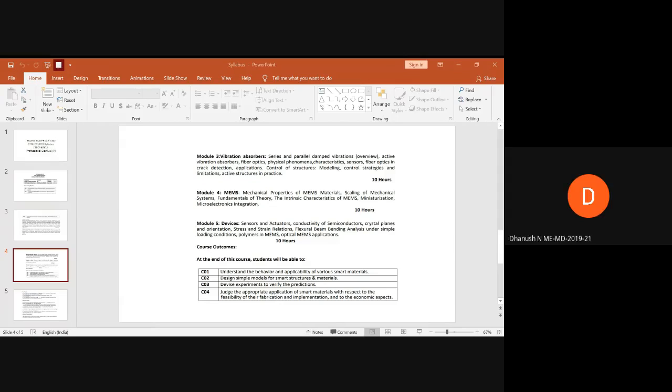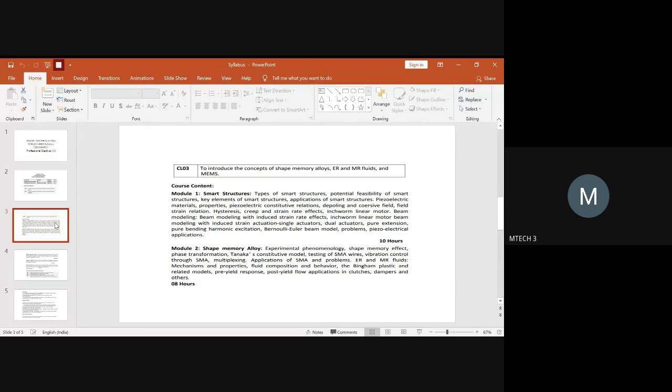Okay. Yes, ma'am. Mohan Ambal, please let me know which is your choice. Ma'am, I'll go with module 2, shape memory. Module 2, which is that? Okay, SMA. In shape memory, what do you want to do exactly? About the ER and MR fluids. ER and MR fluids. Okay, related to your project work. MR dampers. Shall I put the same? Yes, ma'am.